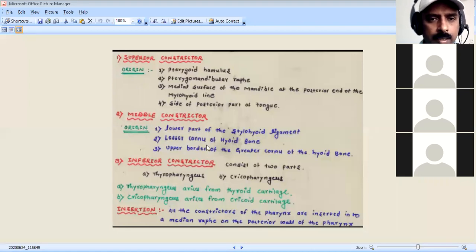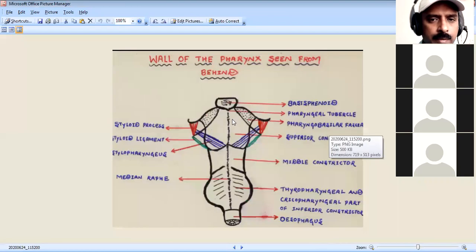Then all these three muscles take insertion, that you have to remember: insertion of all constrictor muscles is into the median raphe on the posterior wall of the pharynx. So this diagram I have shown you, this is the median raphe.